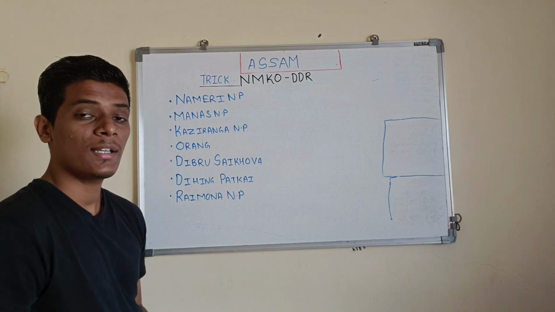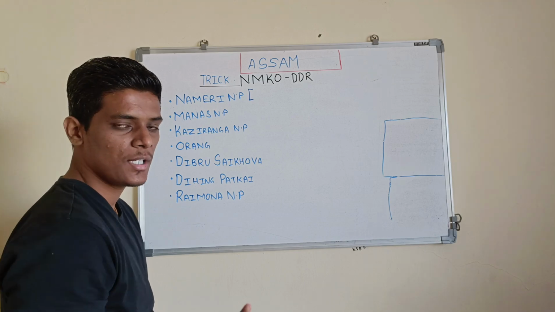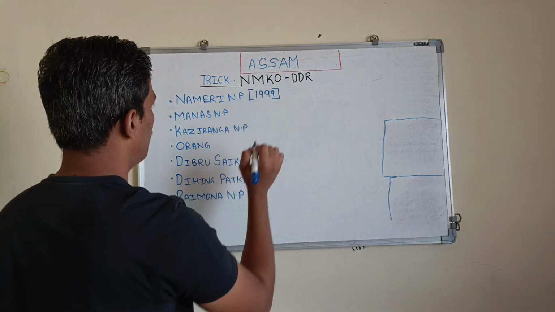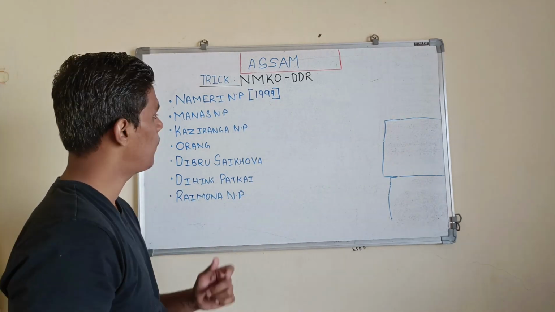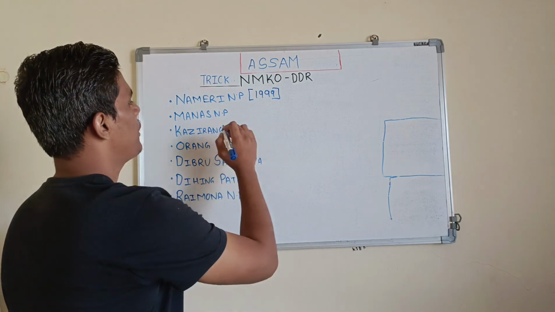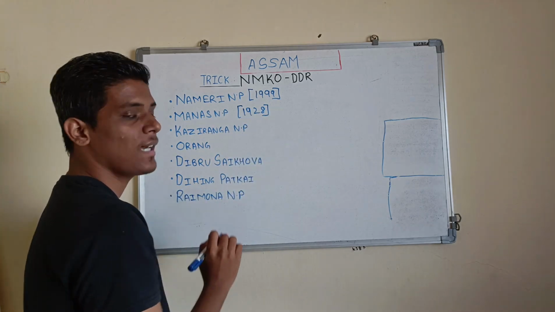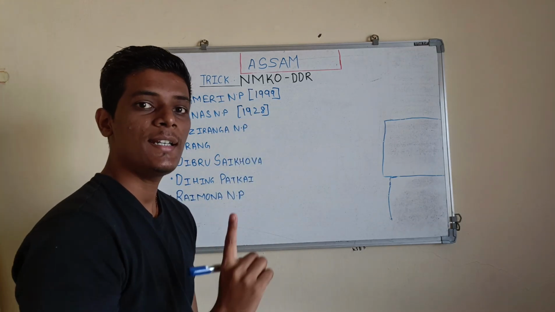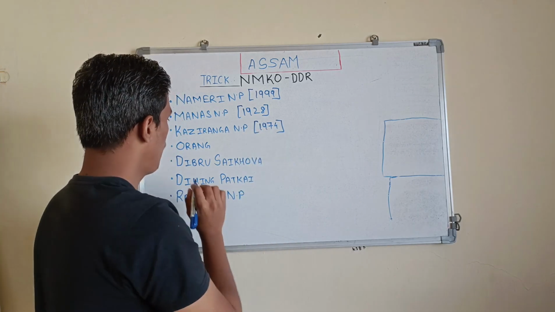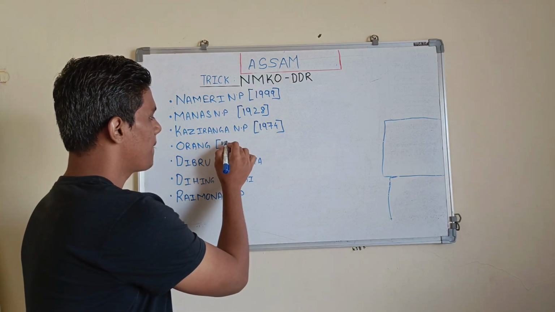Now, what are their establishment years? Nameri National Park was established in the year 1999. Manas National Park is actually the oldest national park in Assam, established in 1928. Kaziranga National Park was established in 1974. Orang National Park was established in 1985.